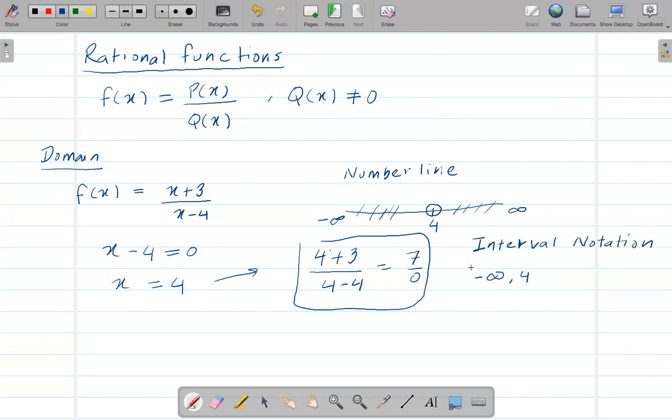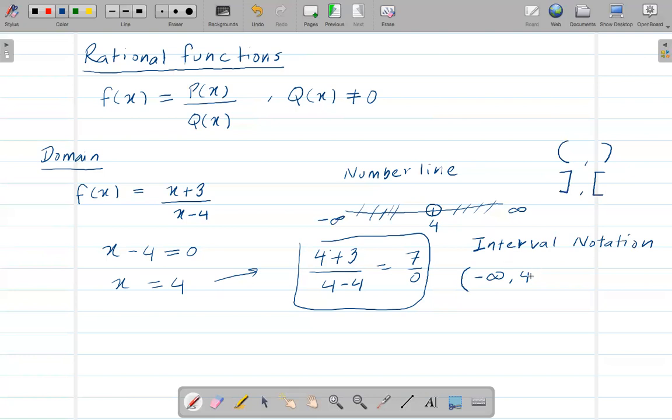So in that case, we're just going to say circular bracket or parenthesis. If we are not including anything, that means we're going to have a parenthesis. And if we are including, then we are going to have a square bracket.